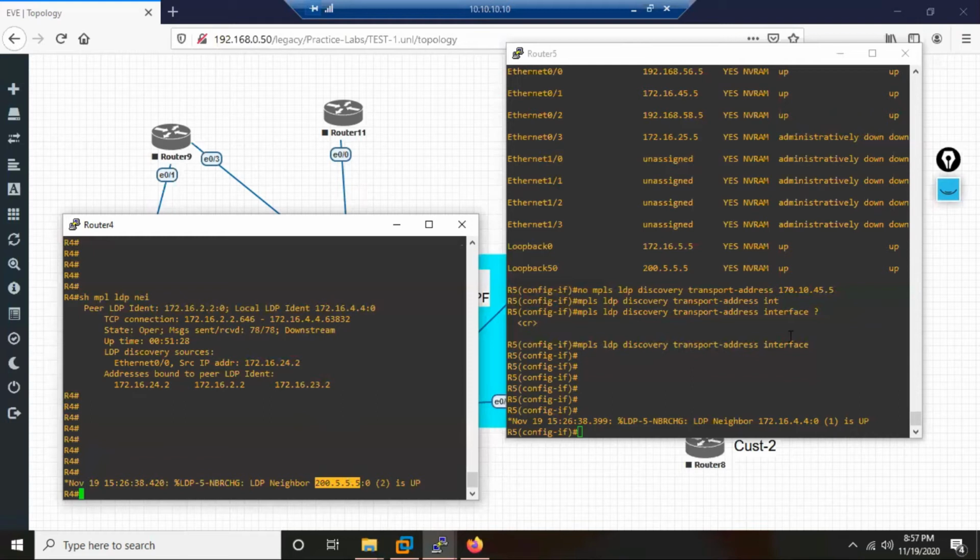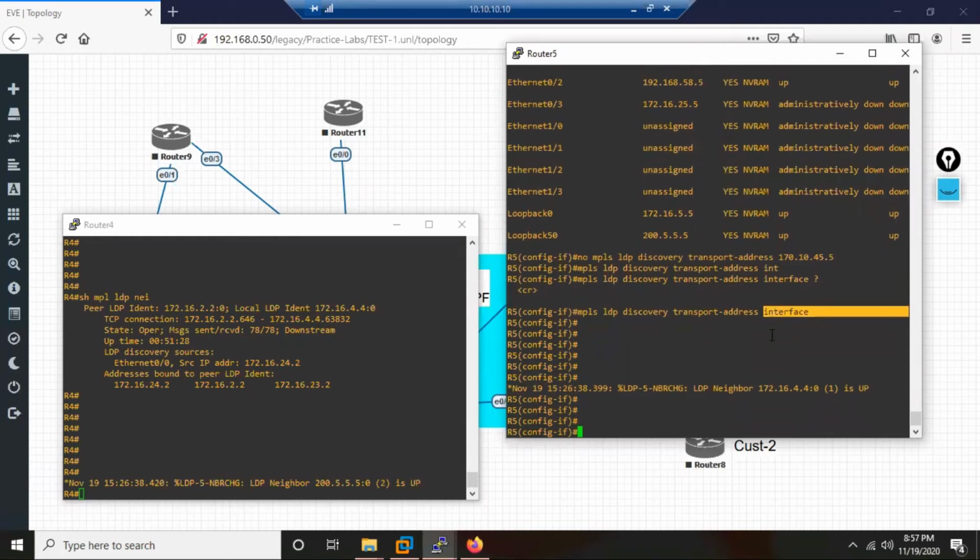So to solve the three-way handshake problem, we are telling it to use the transport address for TCP, you need to specify the source IP. Use the interface IP. So there are three solutions, and this solution is the most important from your exam point of view. If in your exam there is a problem like this somewhere between some devices, then they will clearly tell you not to advertise this loopback in the IGP. The router ID should not be manipulated. The LDP router ID should not be manipulated.